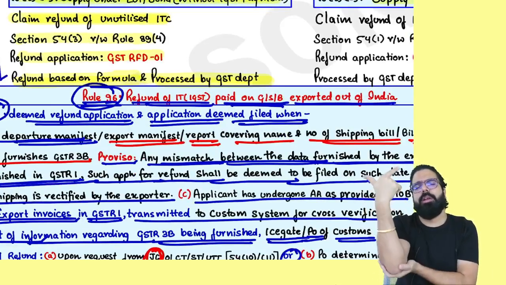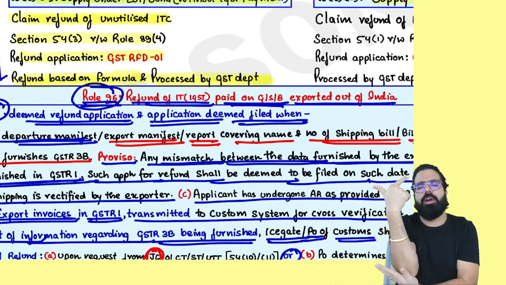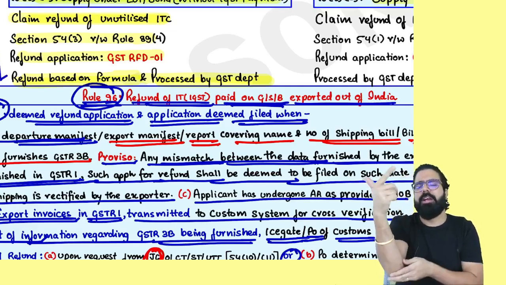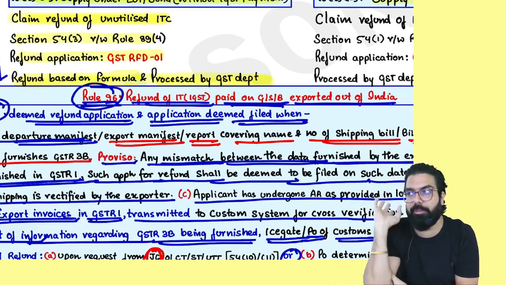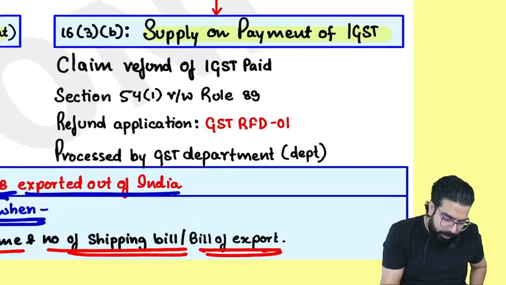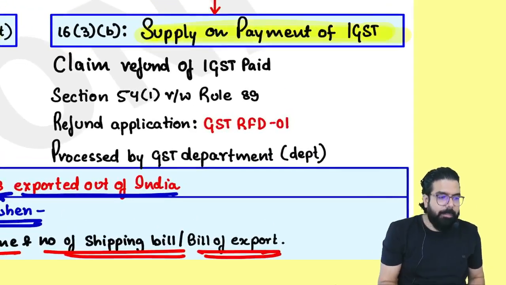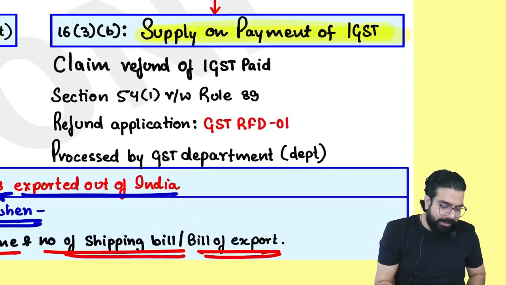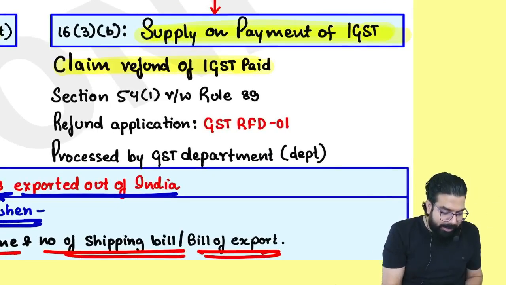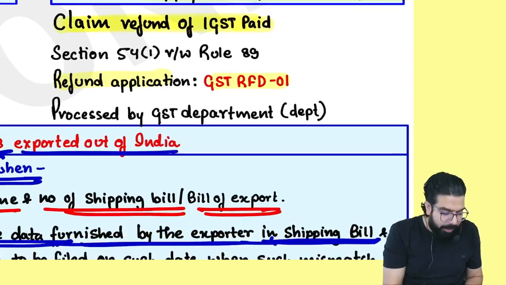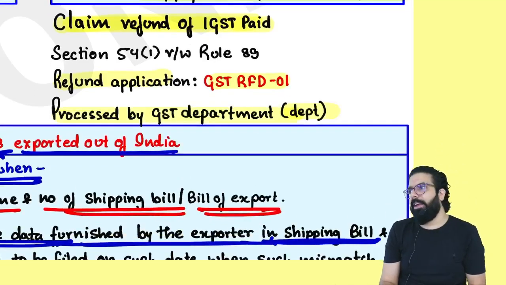Multiplied by what, everyone? Turnover of zero-rated supply of goods and services divided by adjusted net ITC, where only input and input services will come. Next, supplying on payment of IGST: claim refund of IGST. You can claim a refund of the IGST. File your refund application, and the refund will be processed by the GST department.